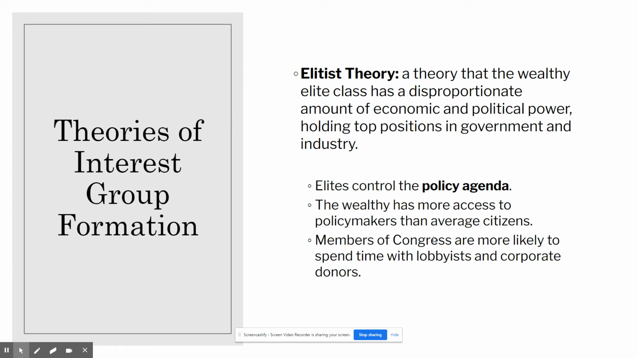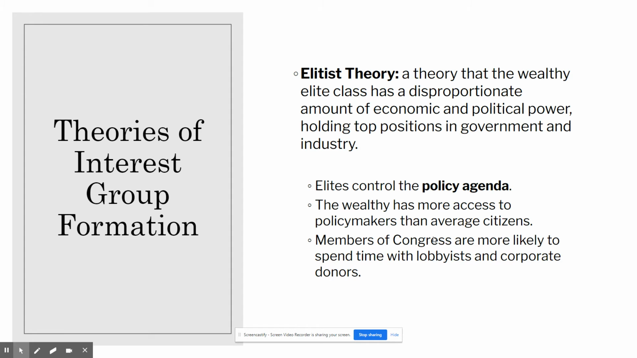And then the last of those theories was that elitist theory. So a theory that the wealthy elite class have a disproportionate amount of economic and political power, holding top positions in government and industry. So the theory here is that elites are going to control the policy agenda, okay, which is that set of issues that policymakers are paying attention to. The argument here is also that the wealthy are going to have more access to policymakers than the average citizen.